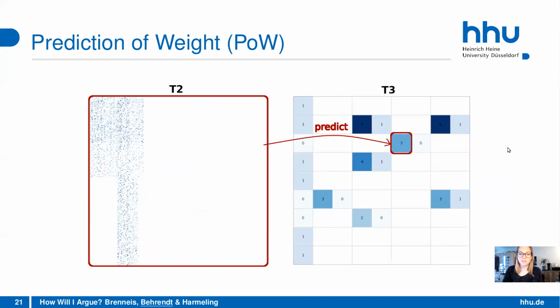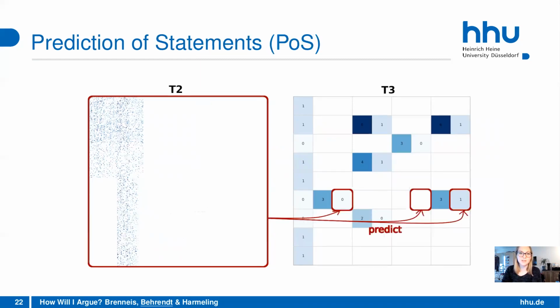So these are 2 tasks that you can do on the dataset, and another task that we came up with is prediction of statements. So if you have the data from T2, you want to predict which of the arguments a user would consider convincing and which not. You can also do it the other way around, that you try to predict arguments that are not convincing, for example.